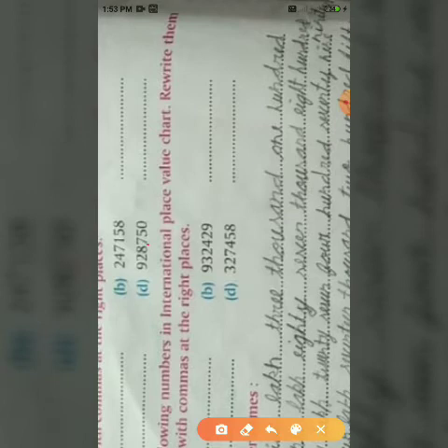Now part D. Ones, tens, hundred, thousand, 10,000 and lakh. Means 9 lakh 28,750.